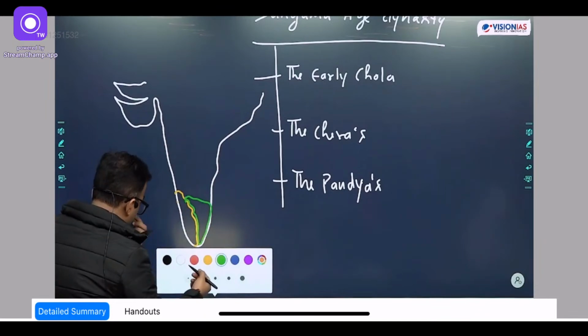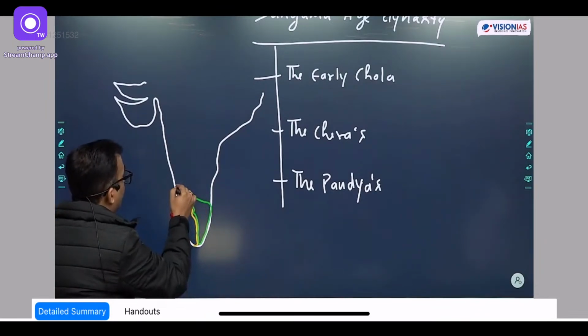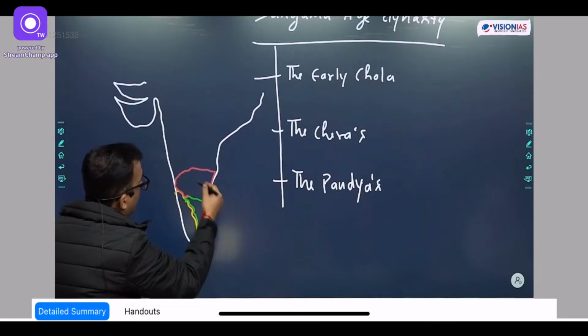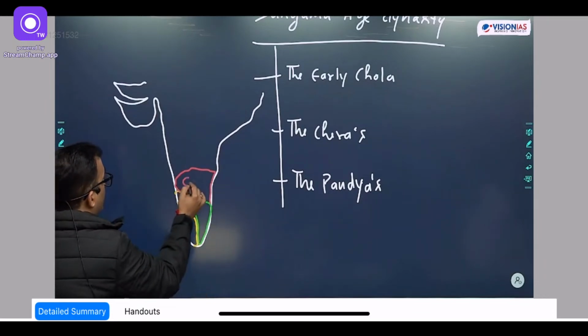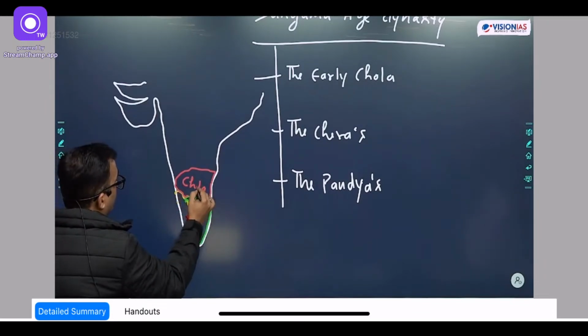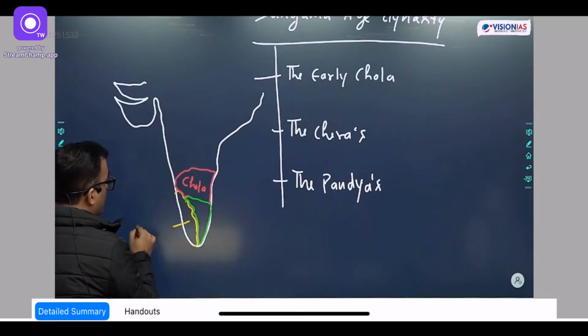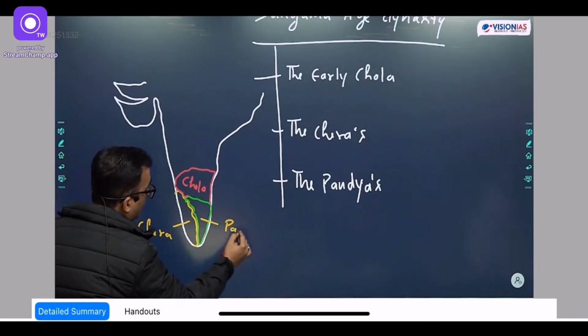And then when it comes to early Cholas, they have part of Tamil Nadu, Karnataka, and Andhra also. So this is the Chola region, and this is Chera, and this one is Pandya.